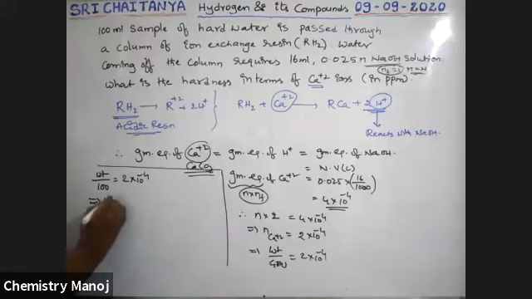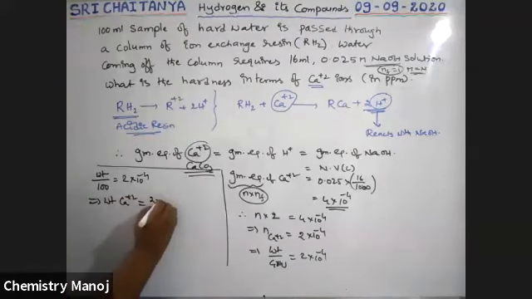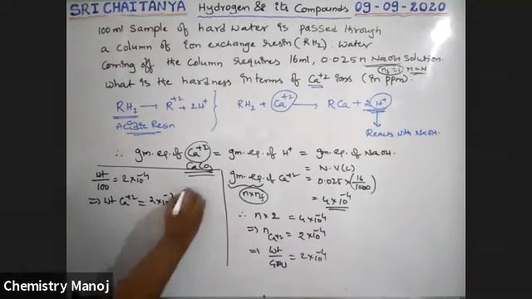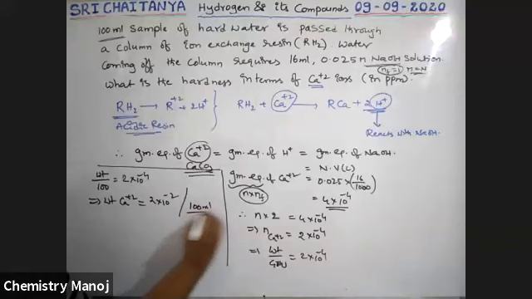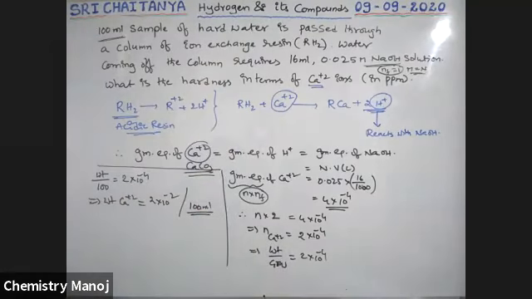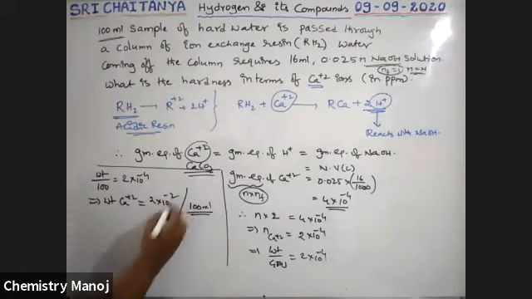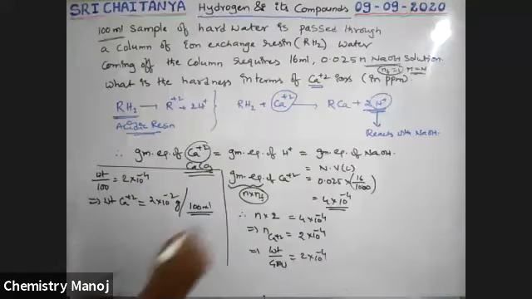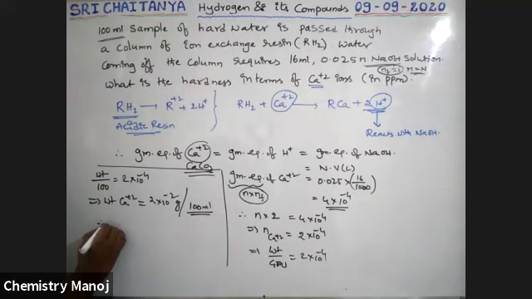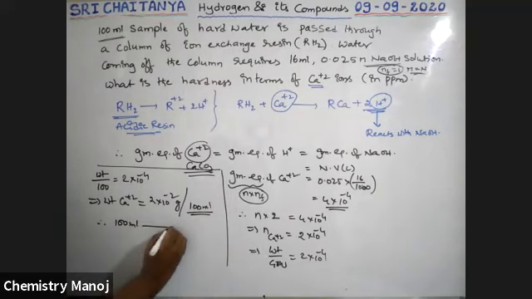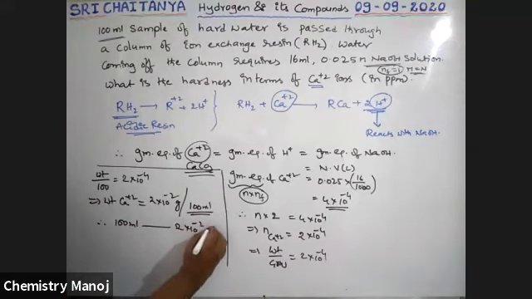That implies the weight of Ca plus 2 is equal to 2 into 10 power minus 2 grams per 100 ml, boys. Up to here our calculation is for 100 ml. So 100 ml solution contains 2 into 10 power minus 2 grams.